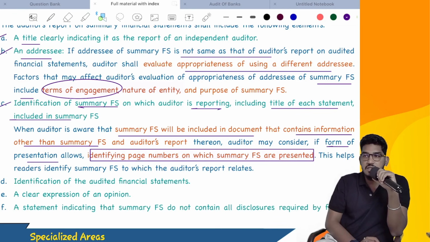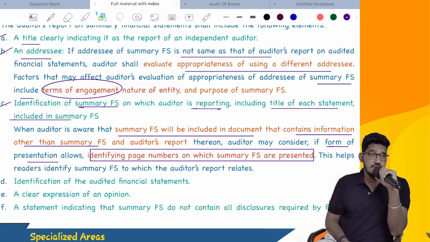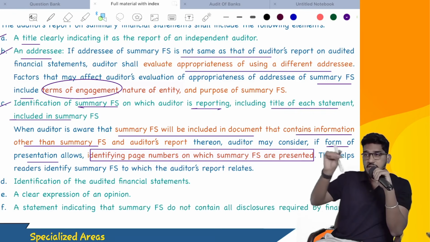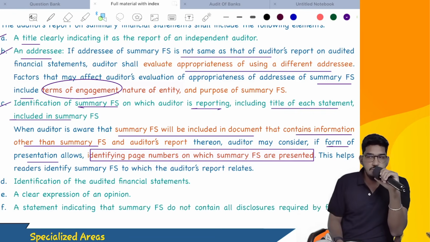That means if you feel that management, along with the summary financial statements, will publish some other information also, and the people who want to read the financial statements might not find them in that bulky document, what you can do is indicate the page numbers. You can find the summary financial statements on so-and-so page numbers of the document. If you want to do it, you can add it.